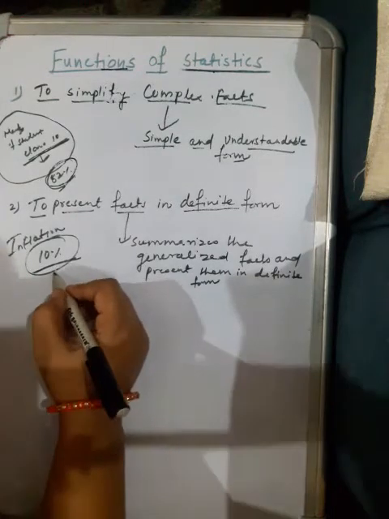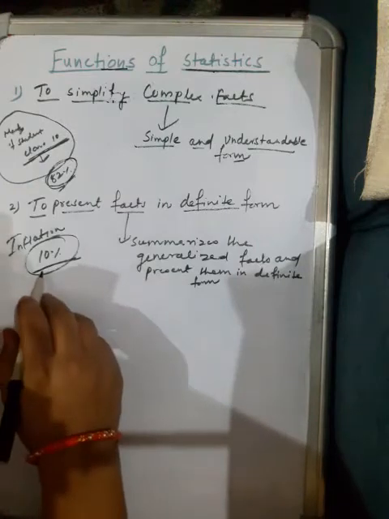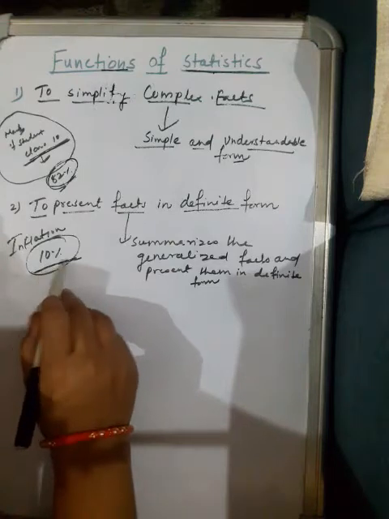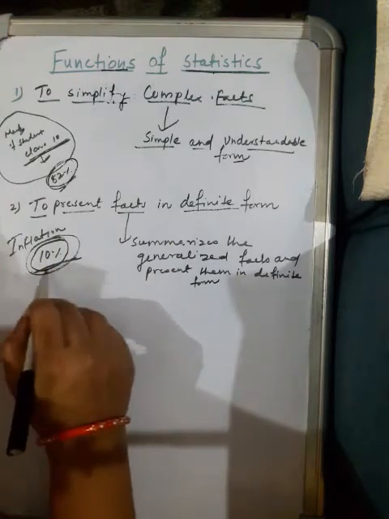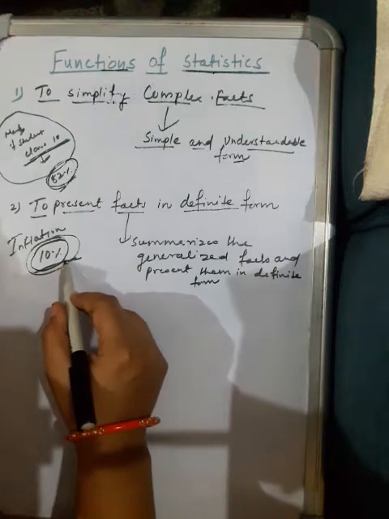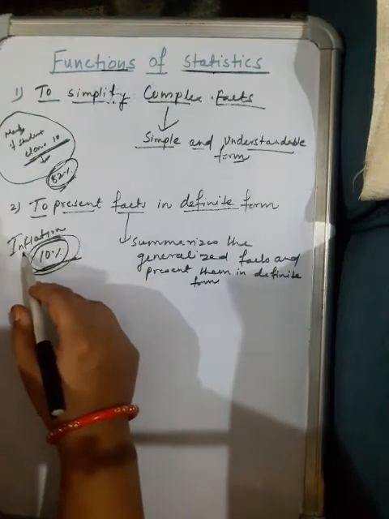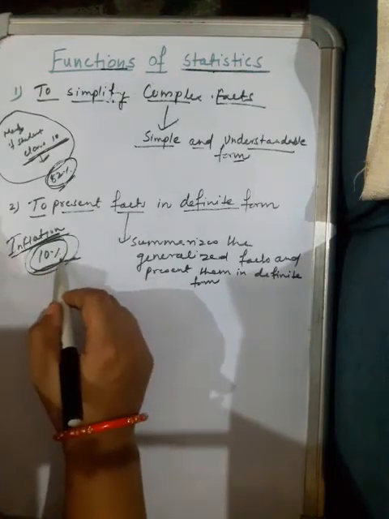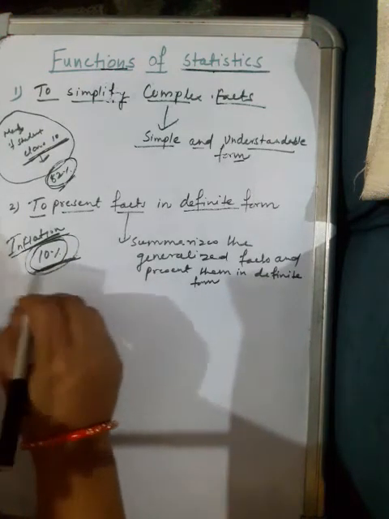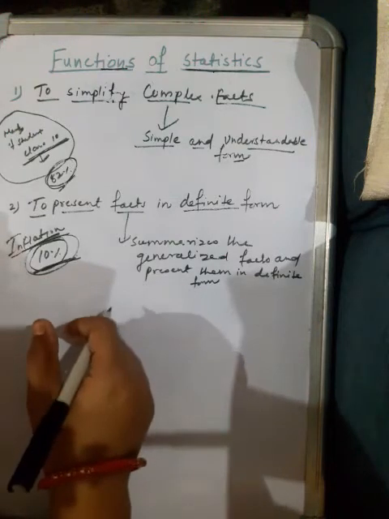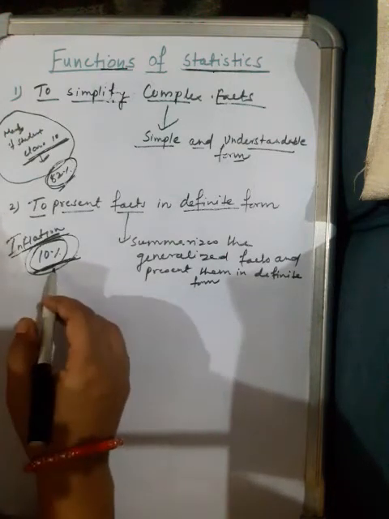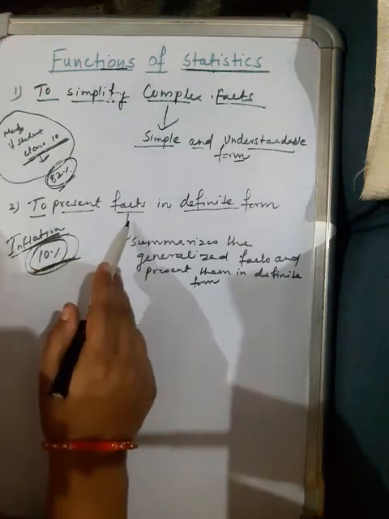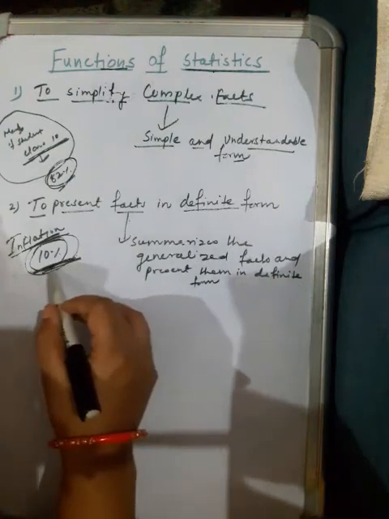If I say that the average prices of goods and services are rising at the rate of 10%, that is more convincing than simply saying that prices are rising consistently. So with the help of statistics we can present facts in definite form.